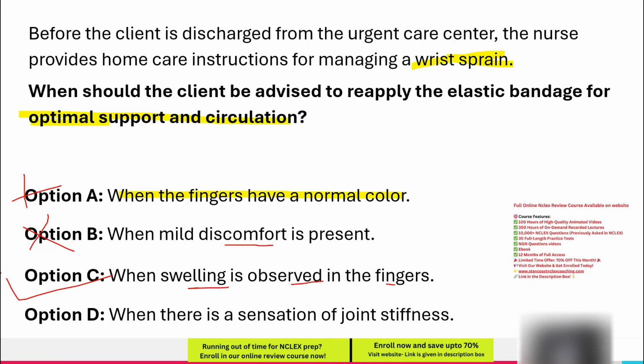Option D, when there is a sensation of joint stiffness. Joint stiffness is a common side effect of immobility, particularly if the wrist remains wrapped for long periods. However, this does not necessarily mean that the bandage is too tight or circulation is compromised. Gentle movement and range of motion exercises can help reduce stiffness. Now let's tackle another important NCLEX question.